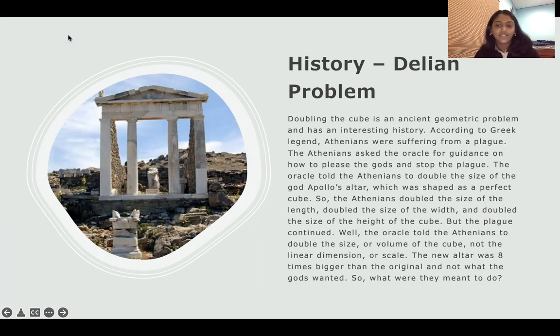But the plague continued. Well, the oracle told the Athenians to double the size or volume of the cube, not the linear dimension or scale. The new altar was 8 times bigger than the original and not what the gods wanted. So what were they to do?